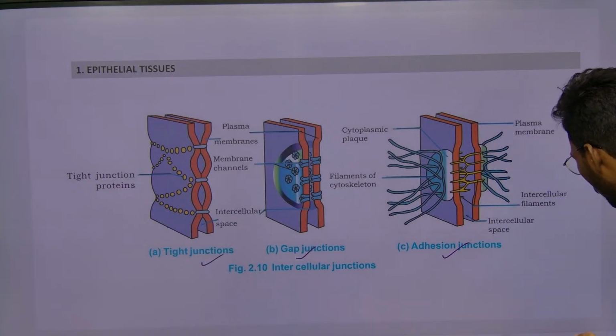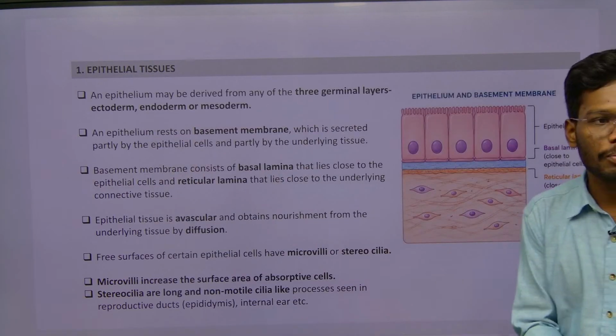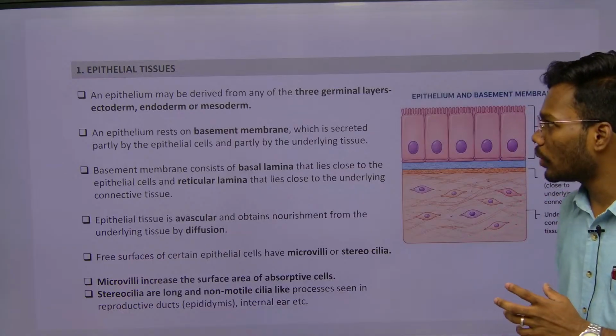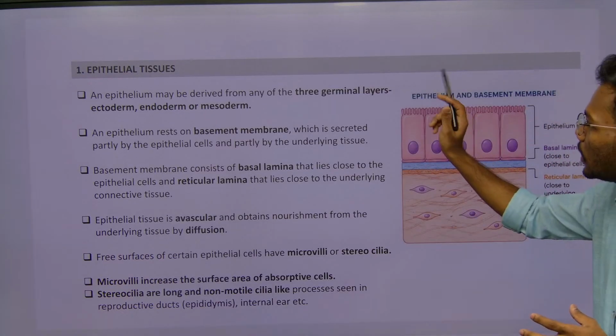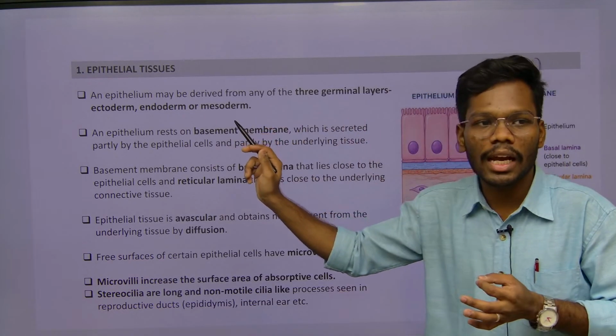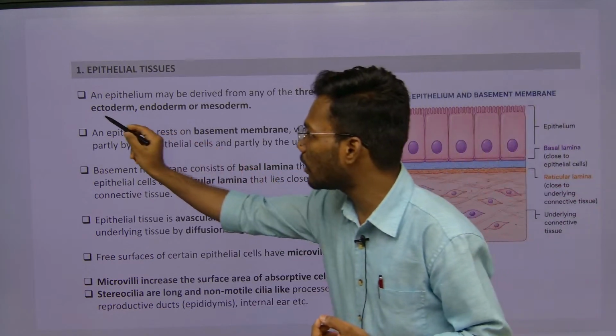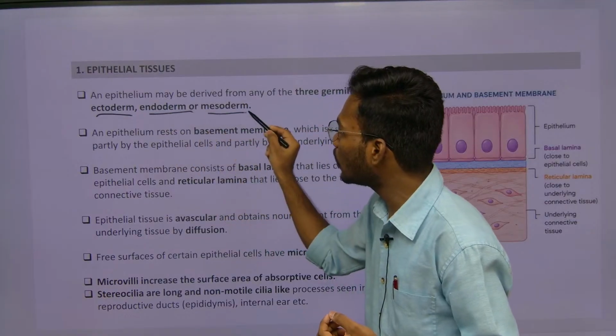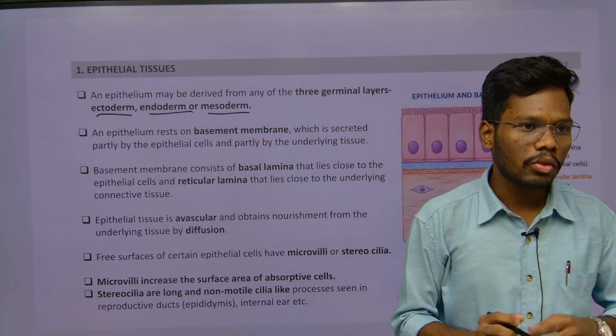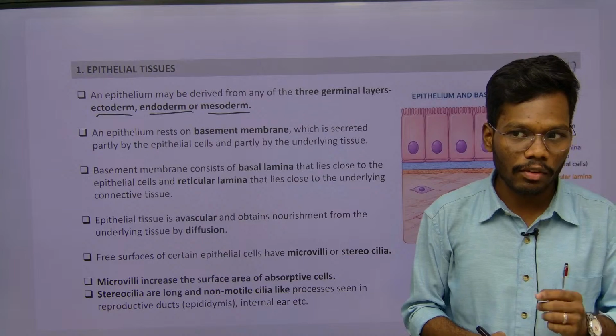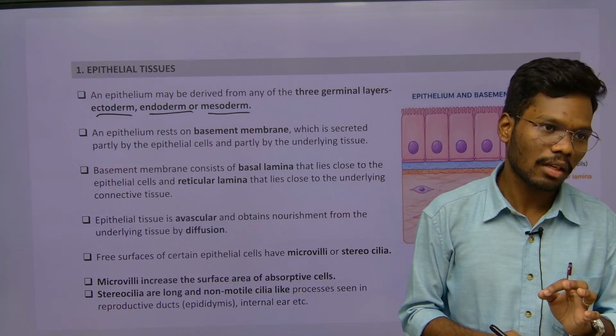With this, we can continue with epithelial tissue. Generally, epithelial tissue is derived from which of the germ layers? It is derived from all three layers: ectoderm, endoderm, mesoderm. Understand?